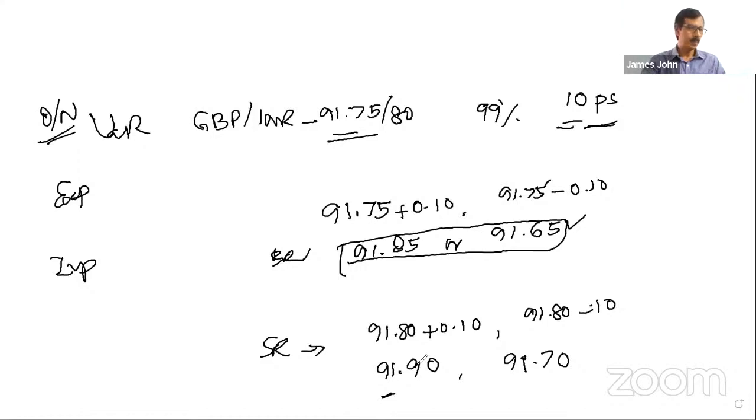Clear? Sir, here no relevance for this? No relevance? Confidence level, 99%. It is there, 99%, it is given. Whenever VaR is stated, it comes with a confidence level. That means the prediction can go wrong by 1%. There is a probability or chance of the prediction going wrong by 1%.